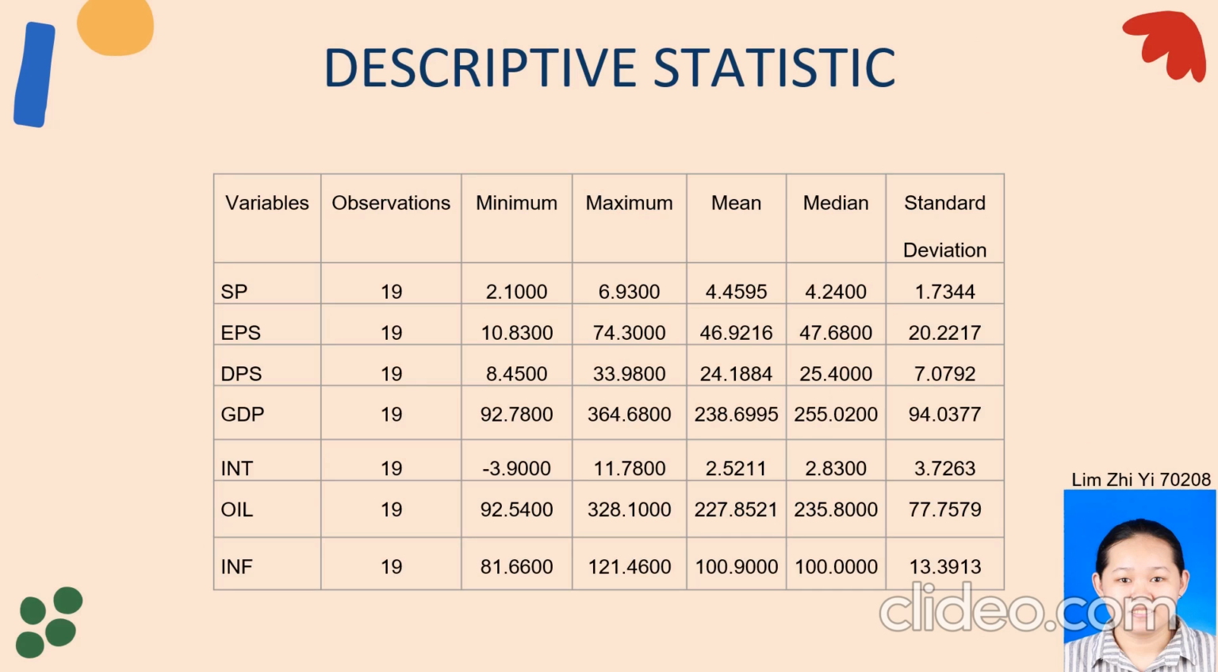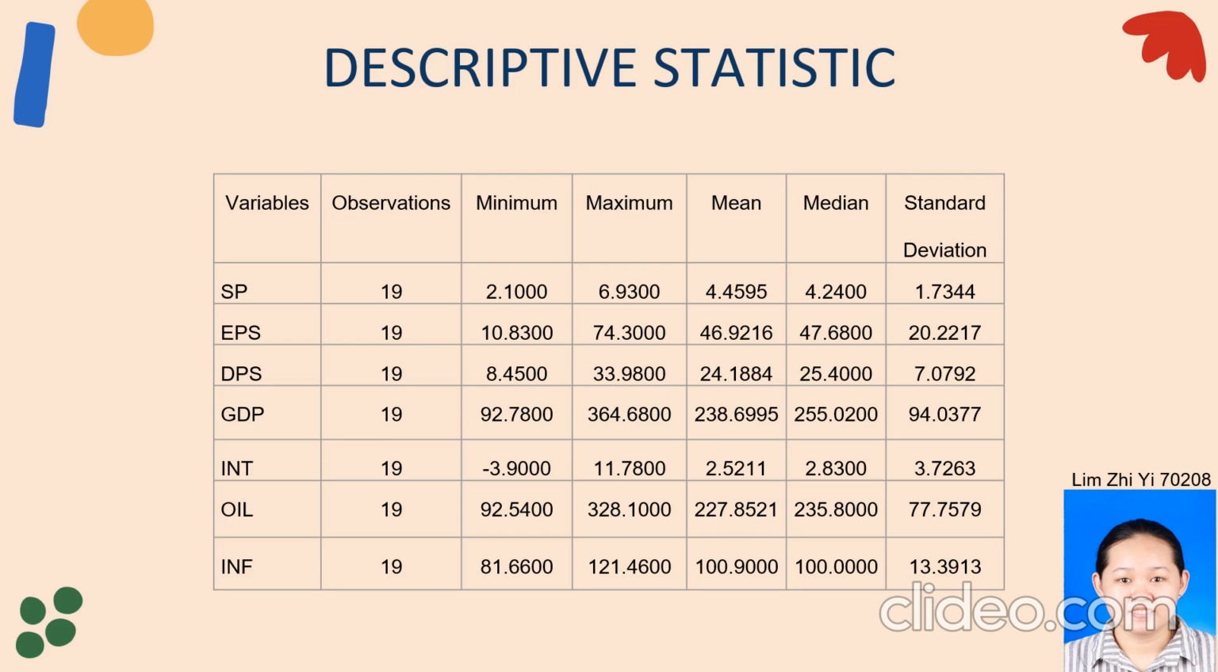The dependent variable of this study is stock price, while earning per share, dividend per share, gross domestic product, interest rate, oil price, as well as inflation are the independent variables of this study. These results show that GDP has the highest mean among all of the variables, which is 238.6995. Meanwhile, interest rate has a mean of 2.5211, which is the lowest in comparison with the other variables.